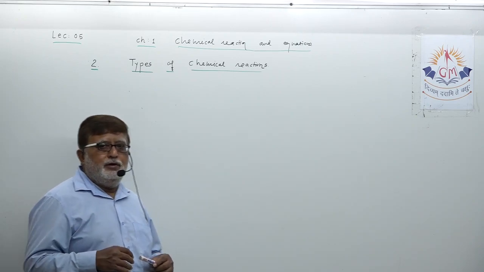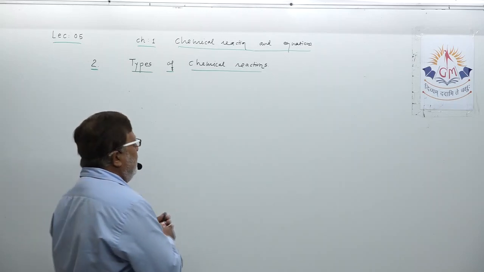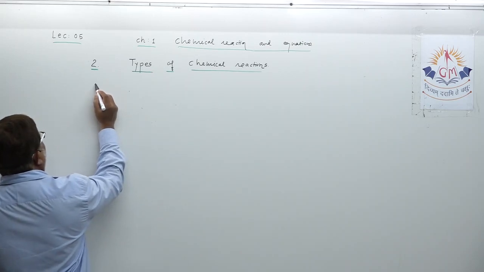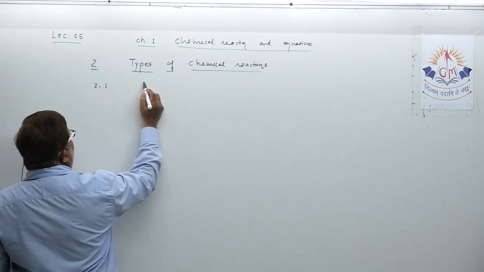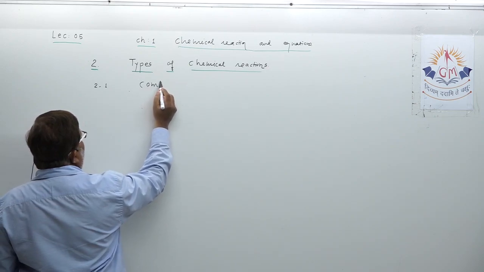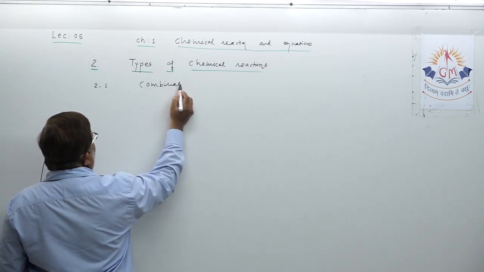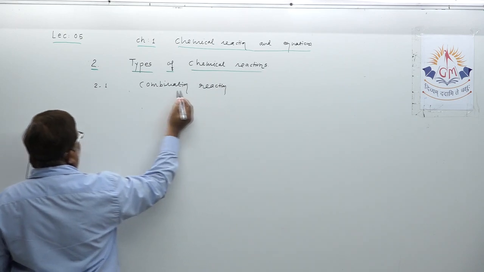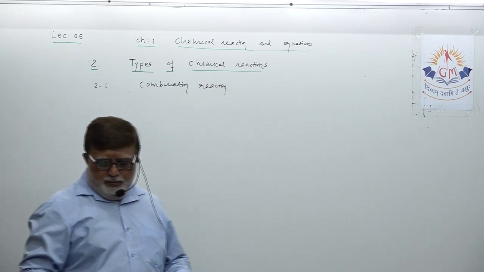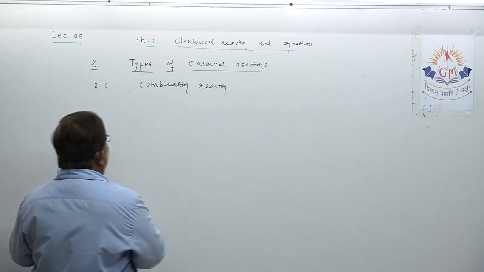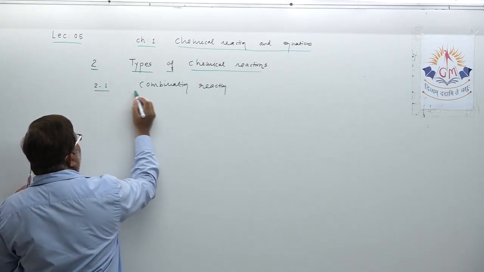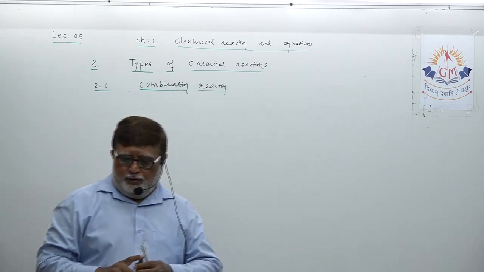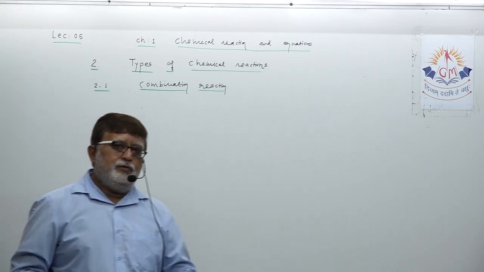If we take, dear student, one by one, the first type, that is 2.1, combination reaction, type number 1, combination reaction. Now what happens, dear student? The name itself gives the conceptual idea about combination reaction. What is going to happen in combination reaction? It is going to happen, and remember one more thing, dear student.